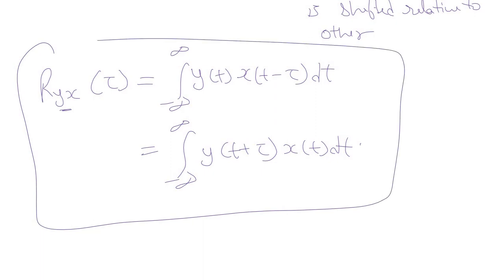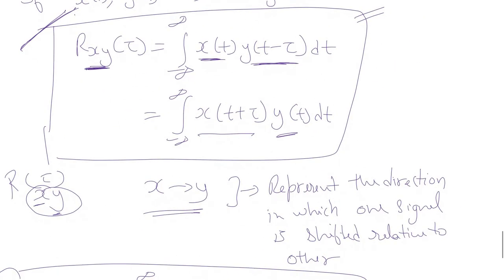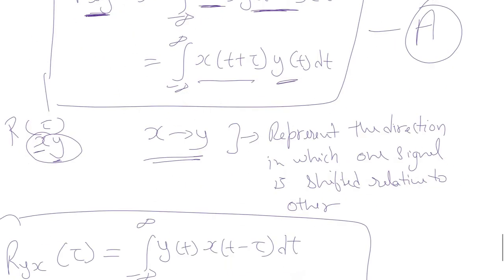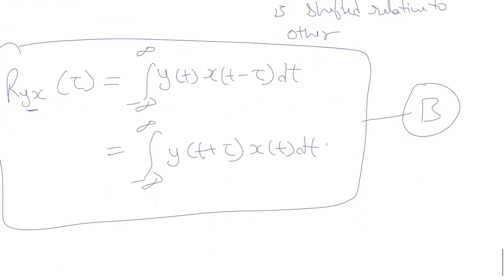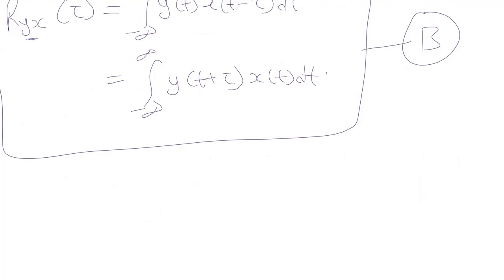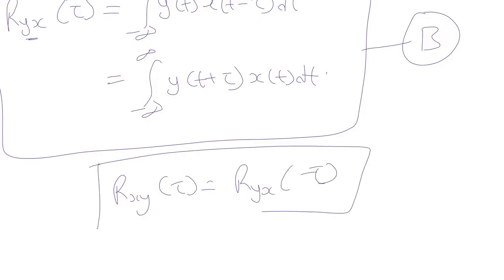This is ryx. Now if we compare these two expressions, equation A and equation B, we can say that rxy tau is equal to ryx of minus tau. This is again a very, very important relationship.